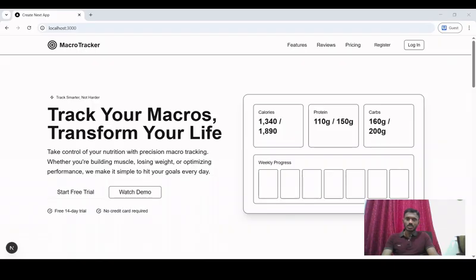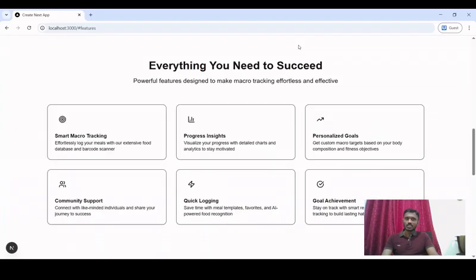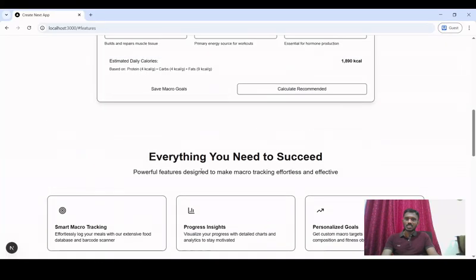Let us go to the Chrome. See, this is the application that I developed, which is basically a simple application to track your macros. For example, how many calories you take in a day and things like that. It's not fully developed, but I developed it just to show you guys that it can be used for different things, right? You can see here, if I click on the features, it goes to different sections.